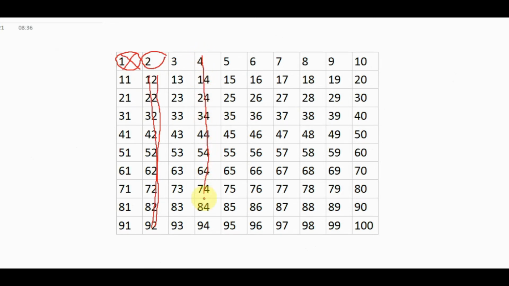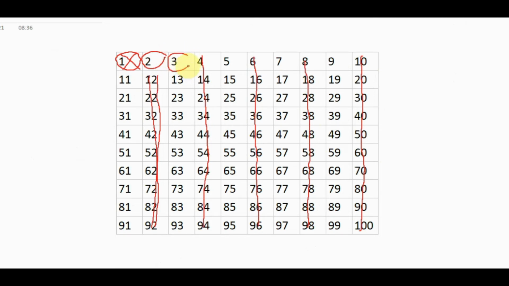Below, all these are even numbers, so we can cancel. These are also even numbers, so we can cancel these also. And 8 is an even number, then below all are even numbers, we can cancel. Again 10, these are even numbers, we can cancel up to the last even number. Then the multiples of 2 are cancelled.